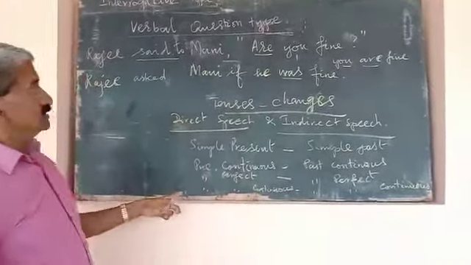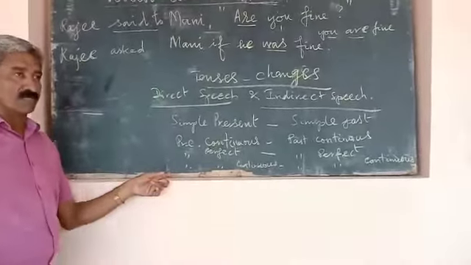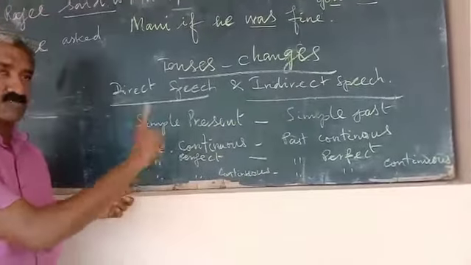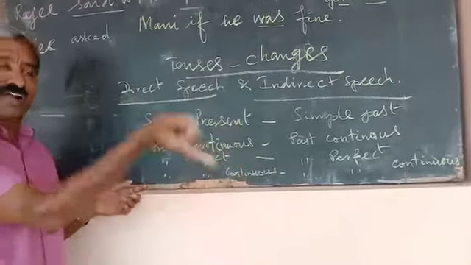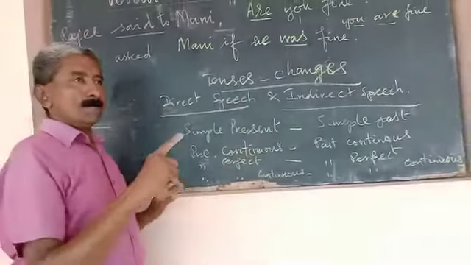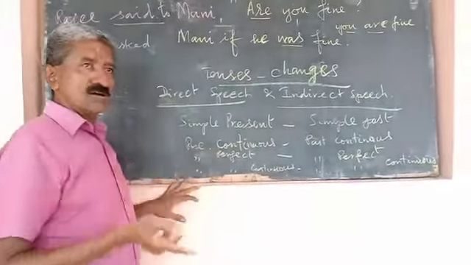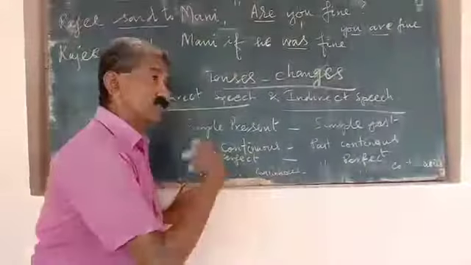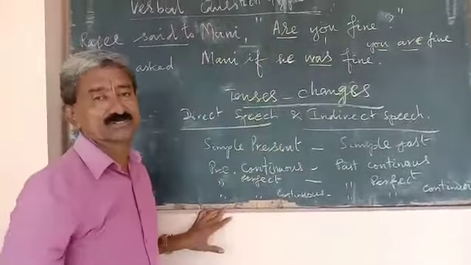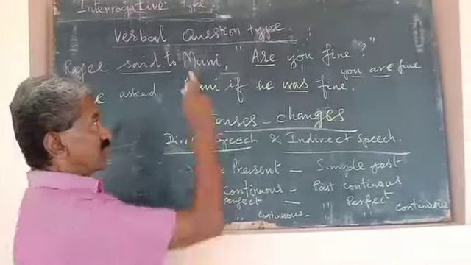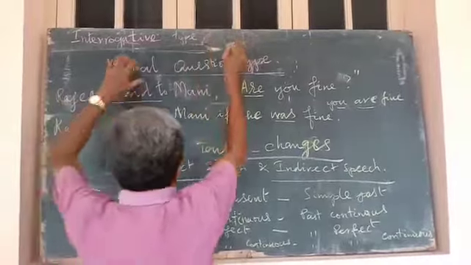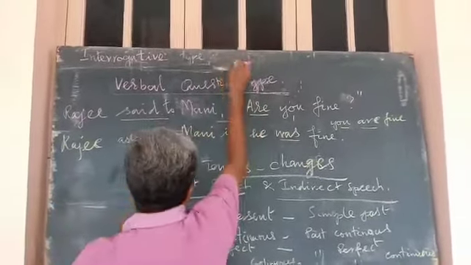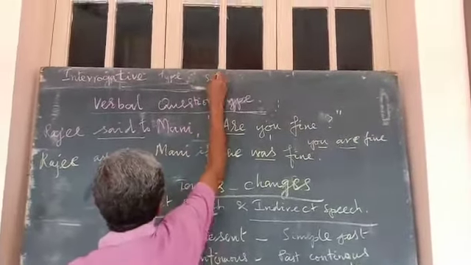One more. Simple past will become past perfect. Another is past continuous, which also will become past perfect continuous.